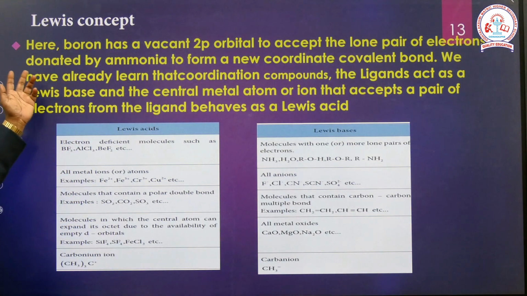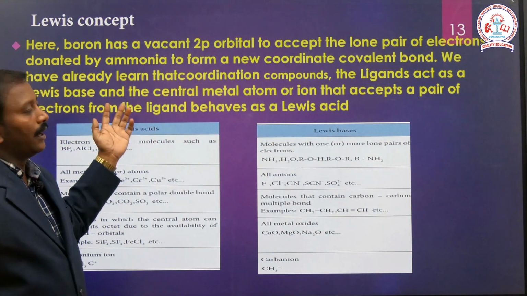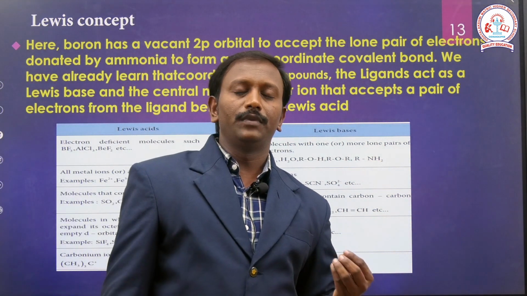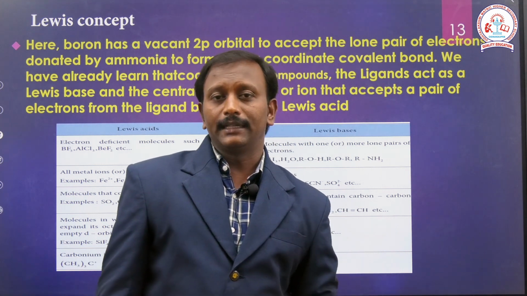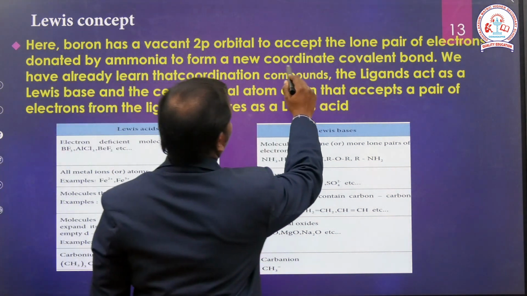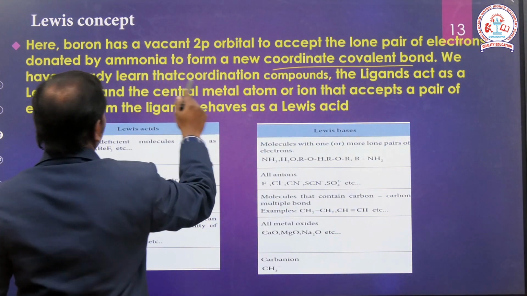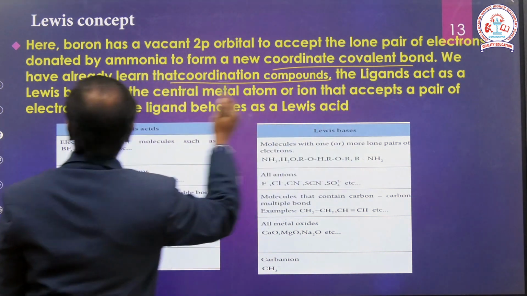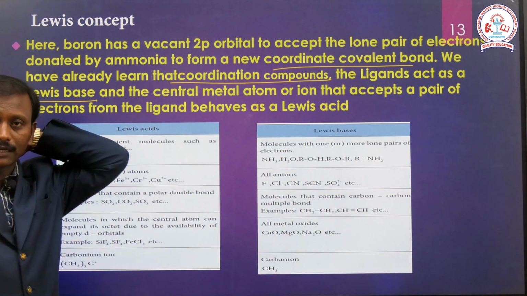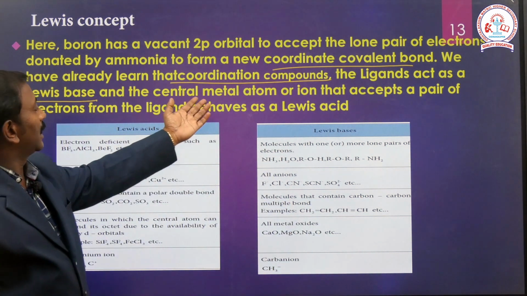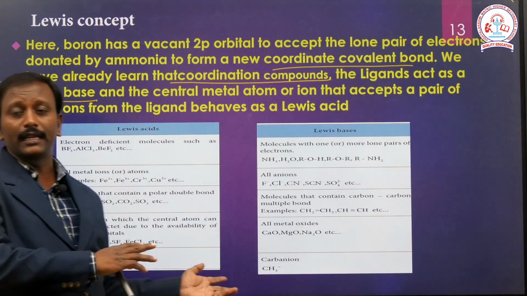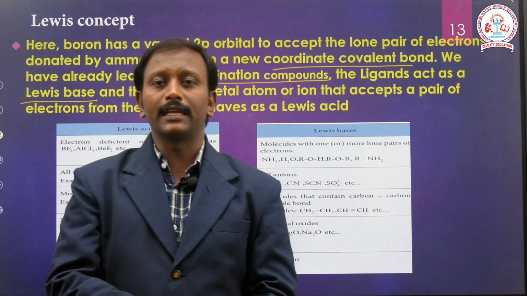In our fifth lesson, coordination chemistry, we studied ligands very well. We have already learned that in coordination compounds the ligand acts as a Lewis base, because a ligand always donates a pair of electrons, and the central metal ion accepts a pair of electrons. So the central metal ion behaves like a Lewis acid.